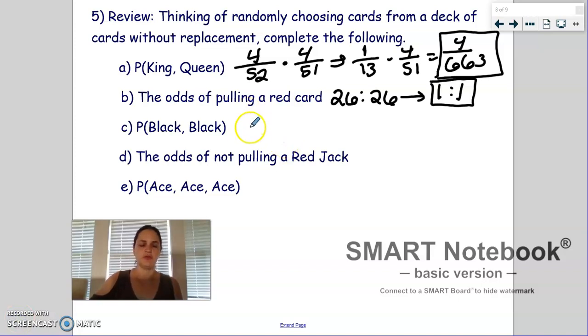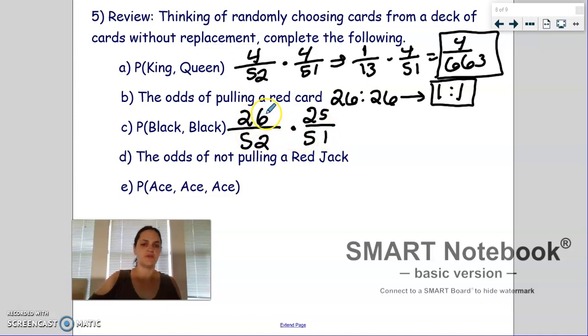So probability of pulling a black card and then another black card. So there are 26 black cards. I'm going to put it unsimplified first. So 26 black cards out of 52, that's the probability of picking a black, times, now that I have to assume I picked a black card and didn't put it back, now there's only 25 black cards and only 51 in total.